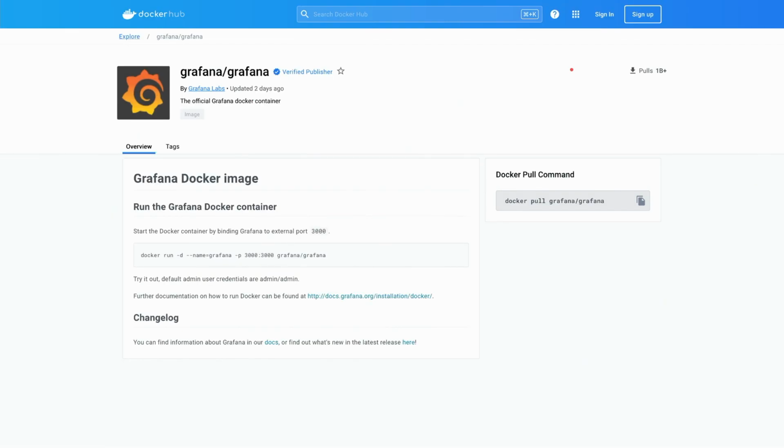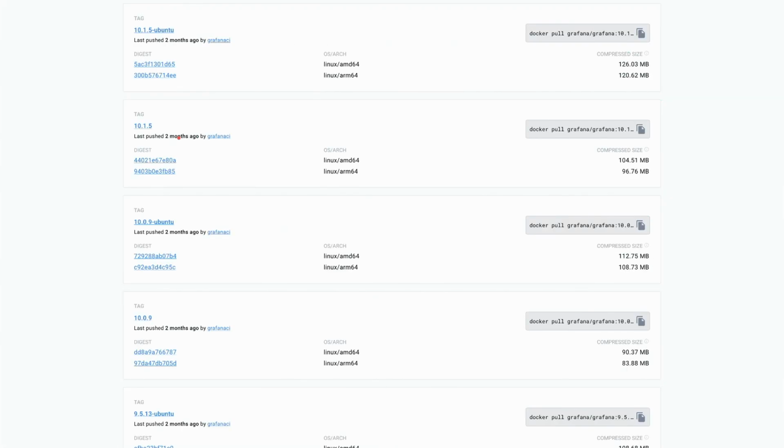And if you look specifically at this image's Docker Hub page, it looks a lot like GitHub's README, right? You just put a README, and it says how to run this particular container. Then you have these tags, like 10.1.5 and 10.0.9 Ubuntu, so you can have a lot of different information in the tag, so that for all your requirements, you can get a Docker image that matches them.